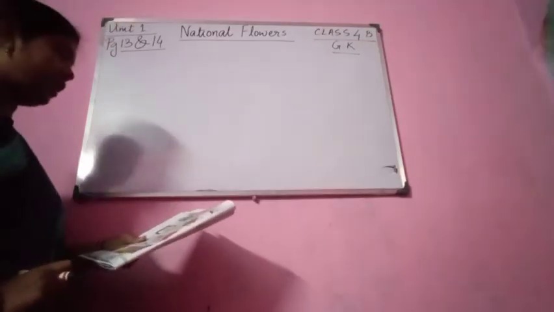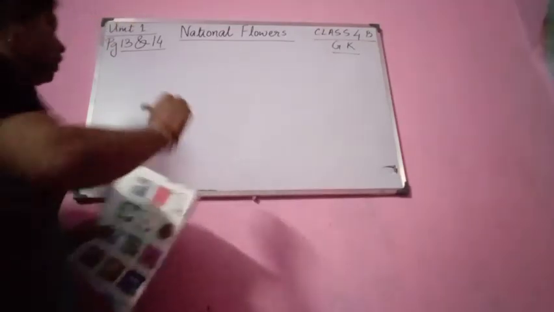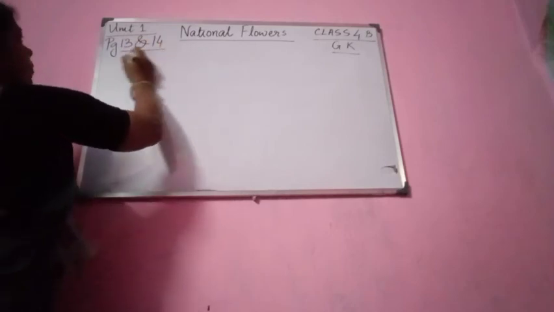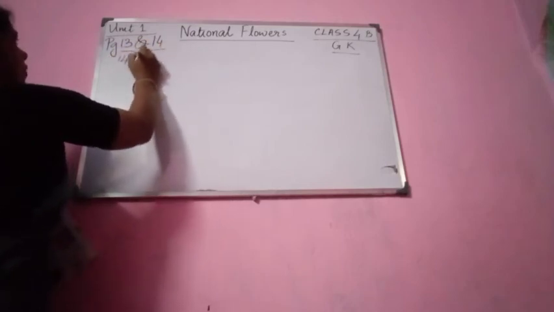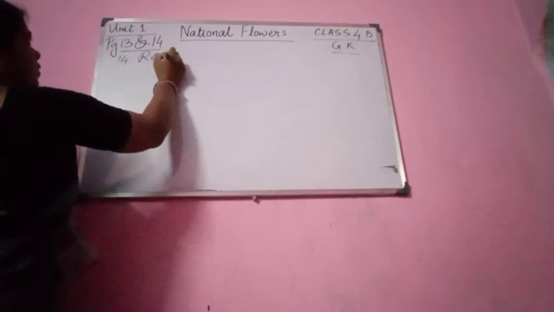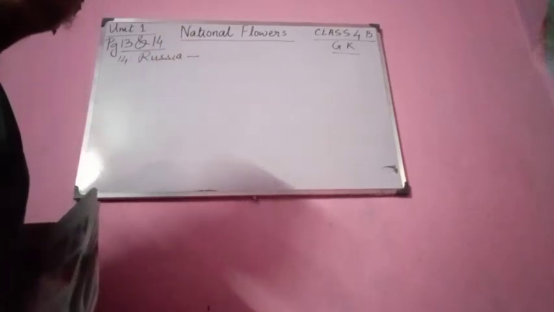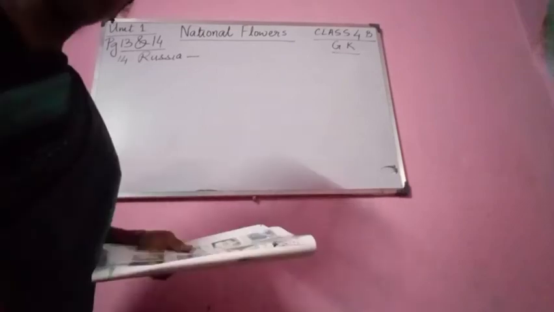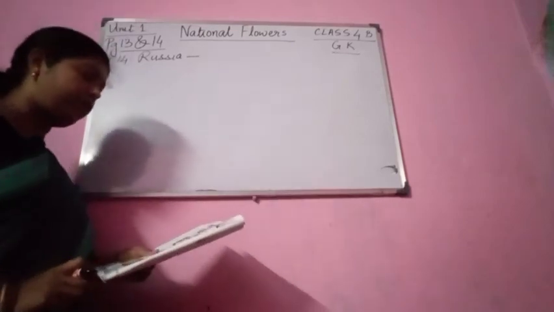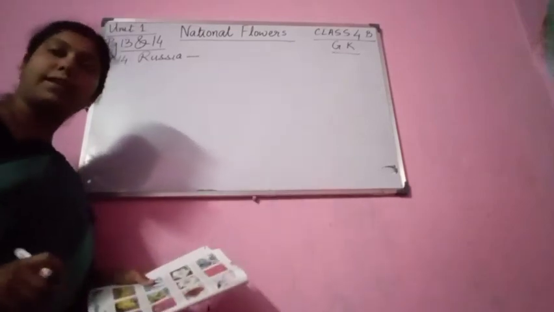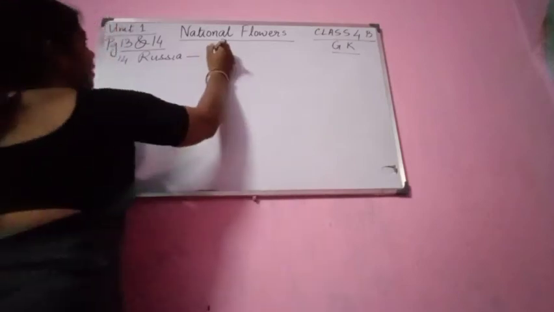Please see what is the national flower of Russia. This is number 14. The national flower of Russia is chamomile.